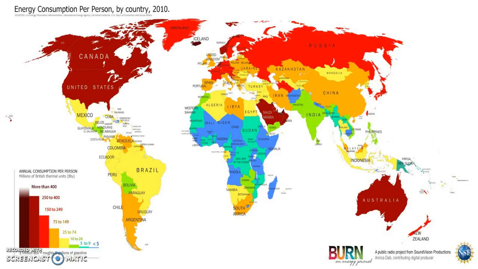Compared to other countries, even other developing countries, Cuba consumes very little energy. Cuba, along with all other light yellow countries on this map, shows an average consumption of about 25 to 74 BTUs, which is about 8 gallons of gasoline, used annually per person. Most developed countries show 250 to 400 plus BTUs per person annually.